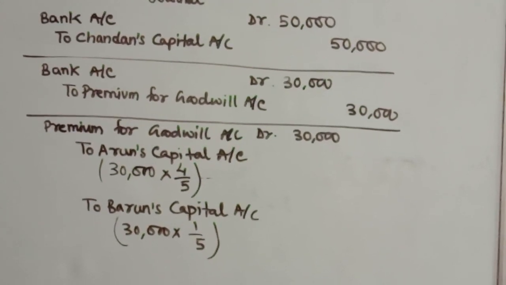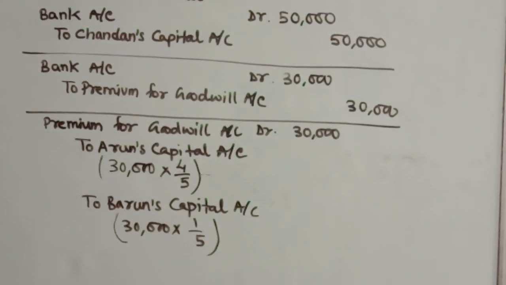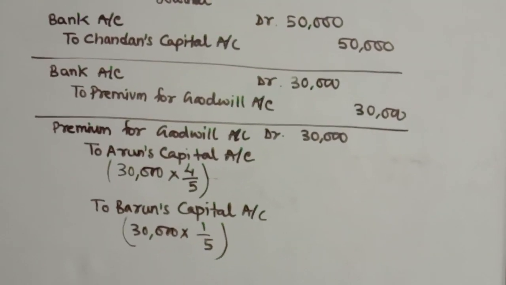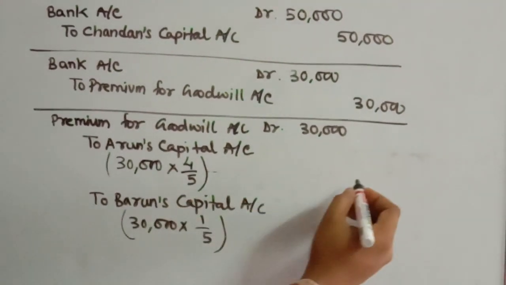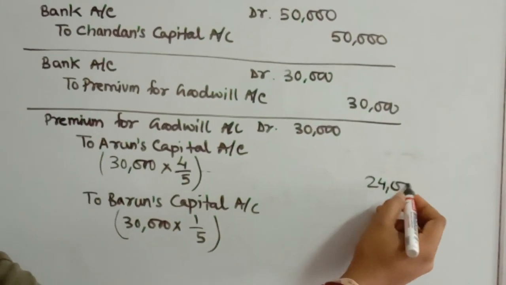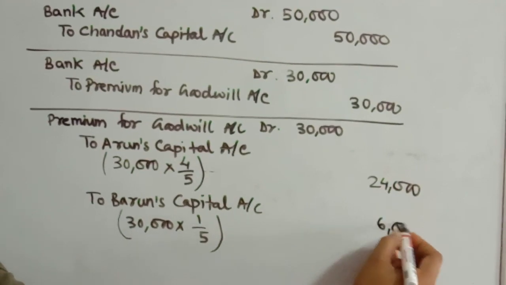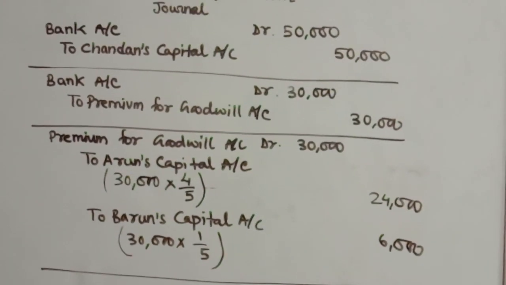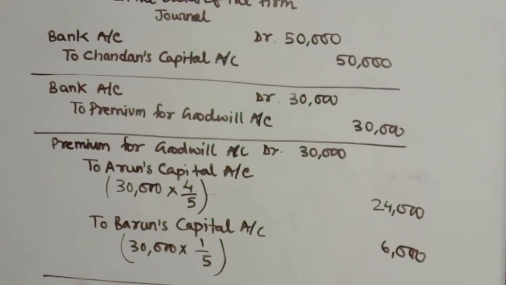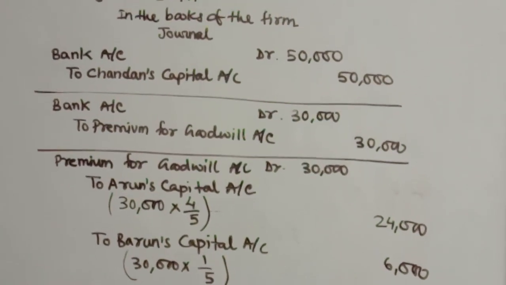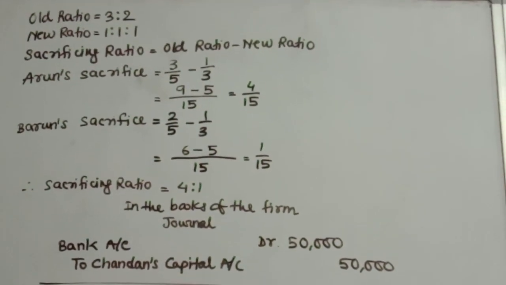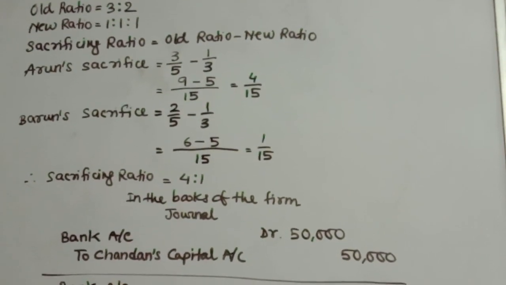You leave some space, finish the journal, then do the working, and later come back and pass the entries. So the amount will be 24,000 for Arun and 6,000 for Varun. So these are the three entries related to the admission of a new partner who has joined the partnership firm with capital and premium, and the premium is shared by the existing partners in the sacrificing ratio.